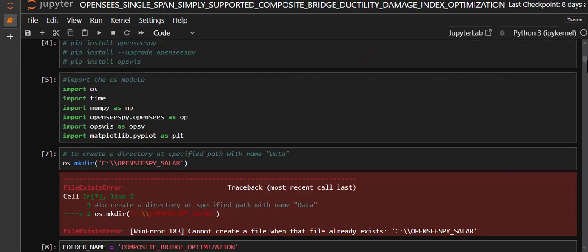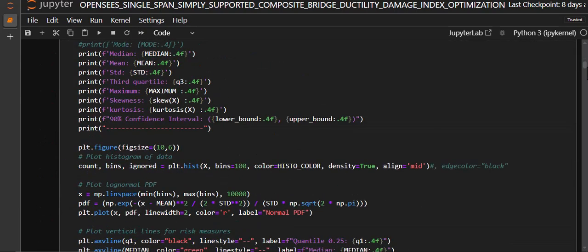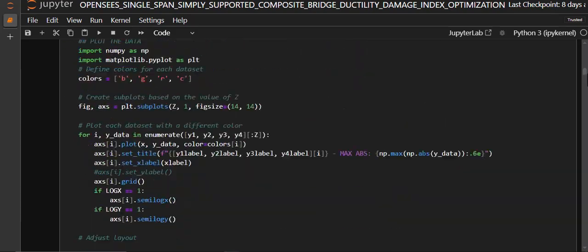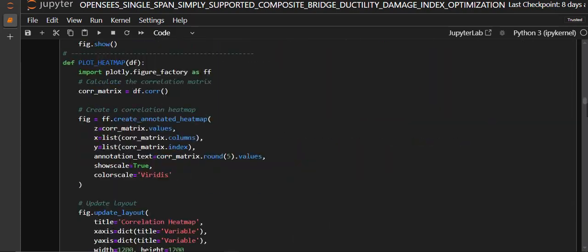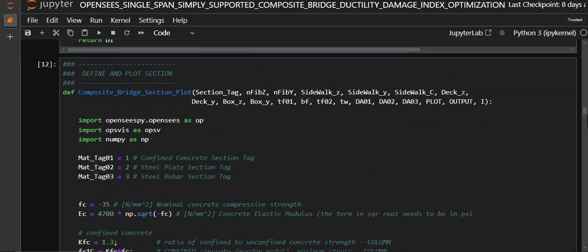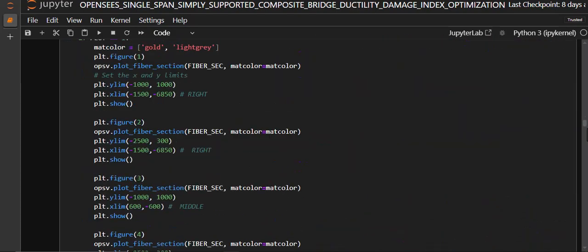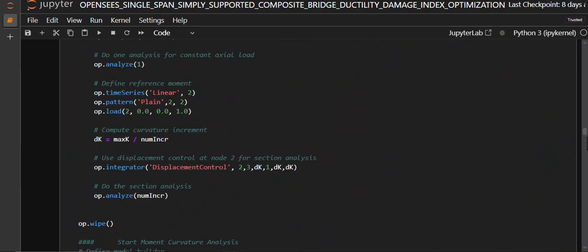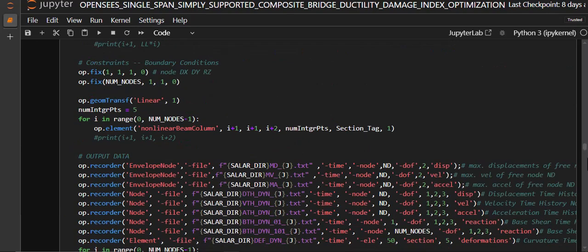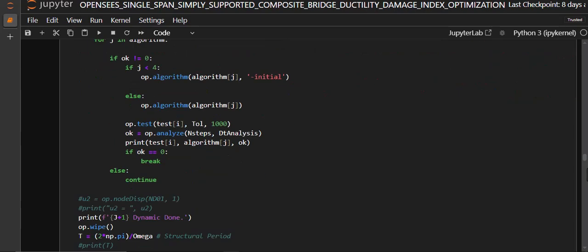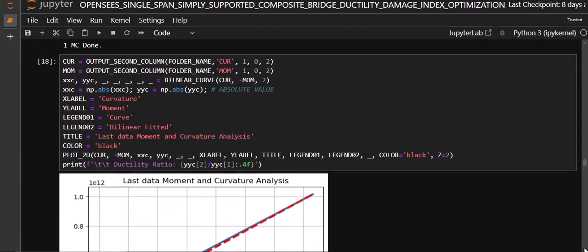I didn't run all the algorithms, so you can run them and find any bugs in these algorithm methods and change them with your own. All the methods are near each other. So in here we are going to define the section properties, moment curvature properties, pushover, and nonlinear dynamic analysis properties, the same as the other files which I told you before.